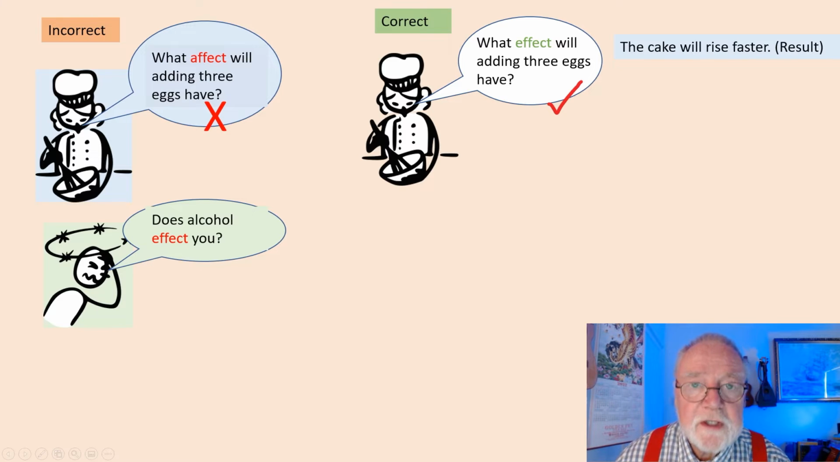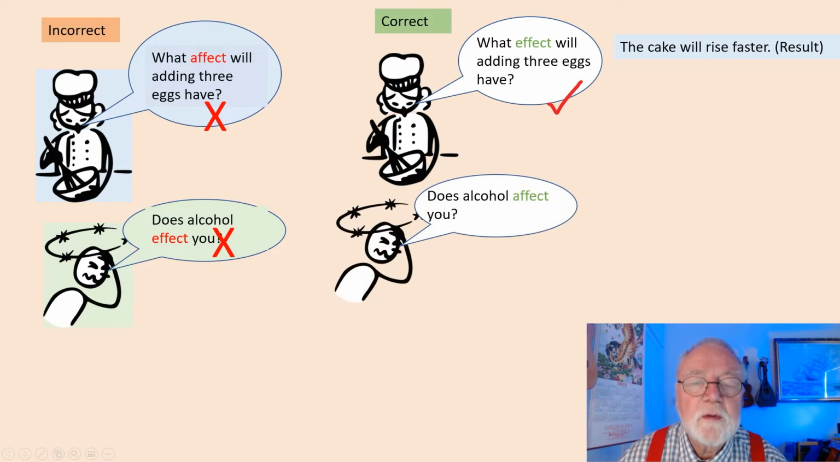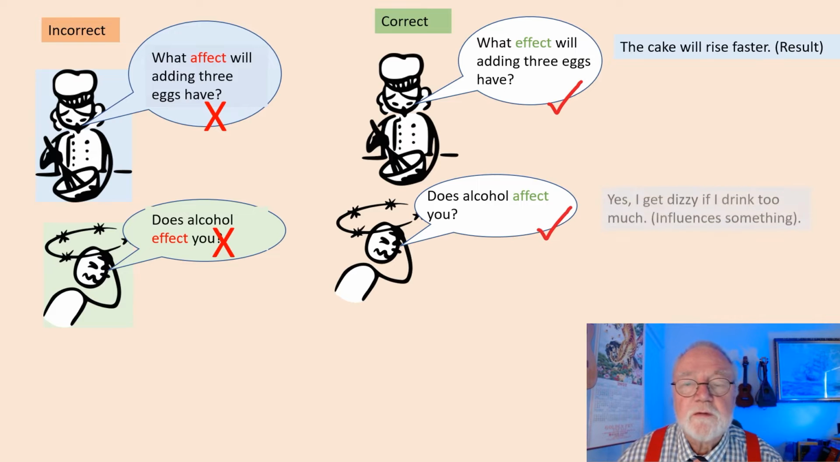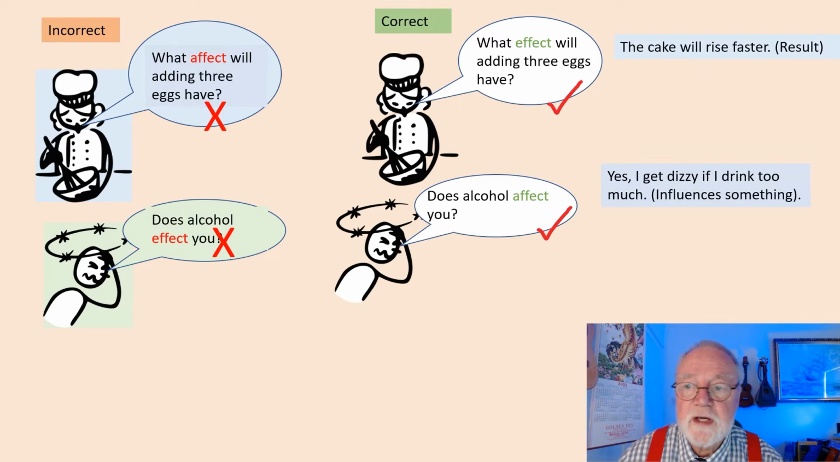This poor chap's been drinking too much. Does alcohol affect you? I'm afraid that's also incorrect because he's used the noun instead of the verb. He wants to know what influence alcohol has on you. And he should have said, does alcohol affect you? The verb. The result, well, unfortunately in this case, yes, I get dizzy if I drink too much. That's the influence of alcohol.